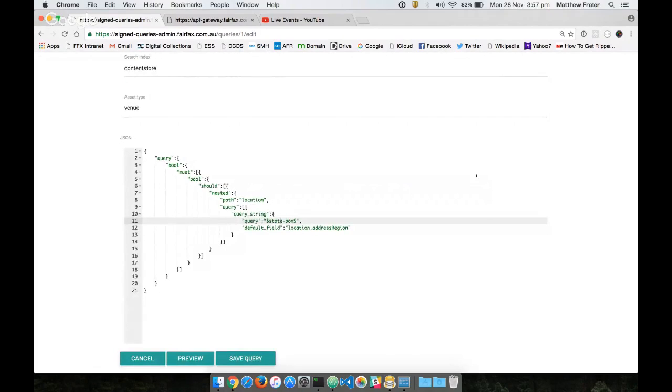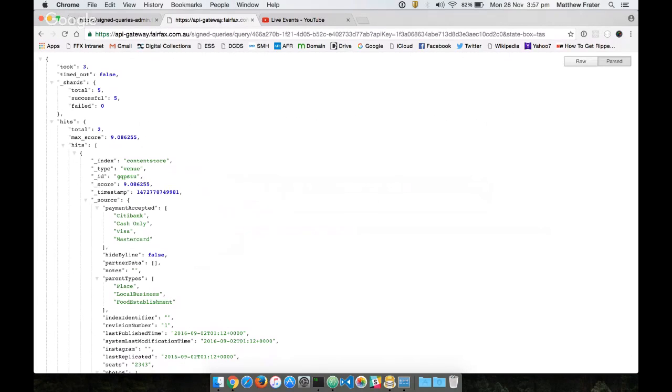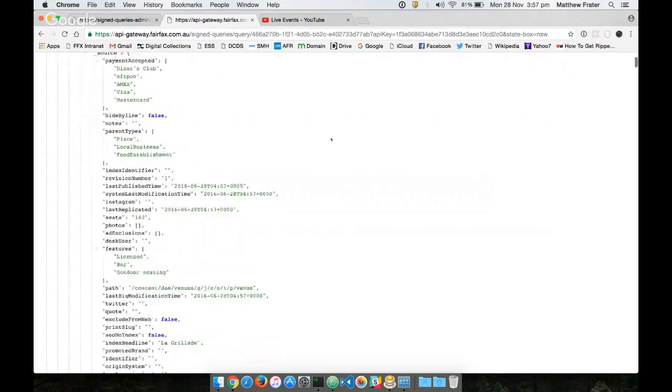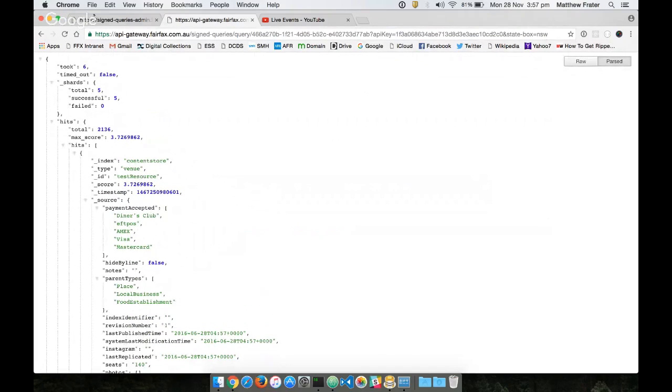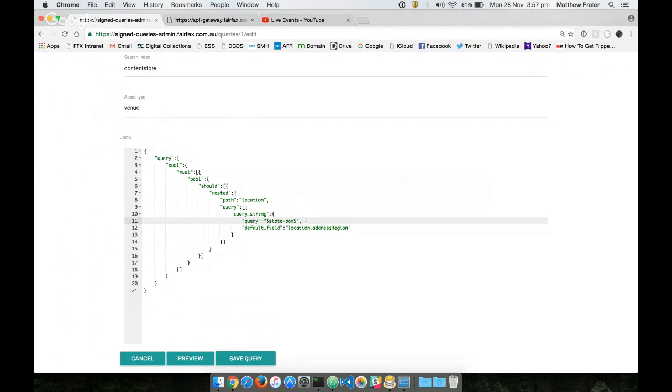What, of course, happens when it's run against the API is a simple GET request against the API gateway endpoint, in which case, here we go, you have the UID, which is just the identifier for the query itself, the API key for authentication, and the runtime parameter. So if I was to say NSW, rerun that, what I get back is exactly the same bit of information. So that part of it actually works quite nicely. The other thing that we can do is that we can actually apply those runtime parameters to keys as well as values. So you can really modify on the fly the way that query works.